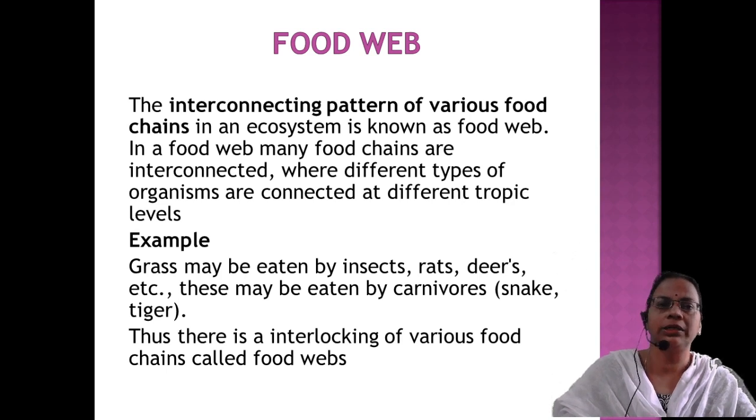There is no compartmentalization where a particular food is eaten by only one particular organism. There will be an interconnecting pattern of various food chains in an ecosystem. That is called a food web. So an interconnected food chain is called a food web. In a food web, many food chains are interconnected where different types of organisms are connected at different trophic levels. For example, grass may be eaten by insects, rats, deer, etc. They may in turn be eaten by carnivores, snake, tiger, etc. Thus, there is an interlocking of various food chains, which is called a food web.